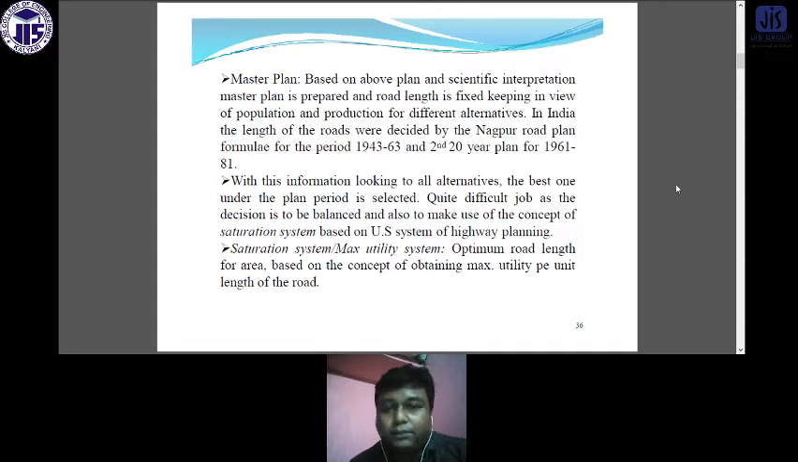With this information, looking at all alternatives, the best one under the plan period is selected. It is quite a difficult job, as the decision has to be balanced, and also to make use of the concept of the saturation system based on the US system of highway planning. The saturation system, or maximum utility system, gives the optimum road length for an area based on the concept of obtaining the maximum utility per length of road.